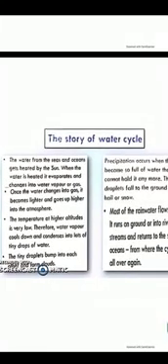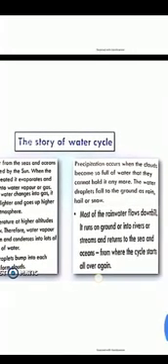Therefore, water vapor cools down and condenses into a lot of tiny drops of water. The tiny droplets bump into each other and form a cloud. And what is precipitation?